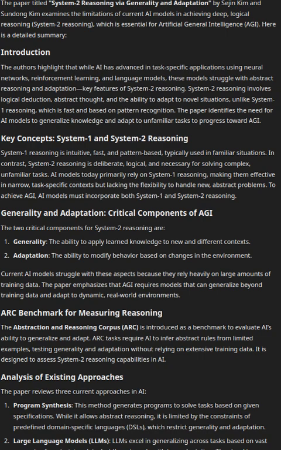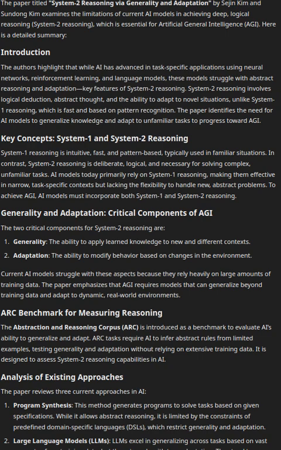Generality and adaptation, critical components of AGI. The two critical components for System 2 reasoning are: 1. Generality, the ability to apply learned knowledge to new and different contexts. 2. Adaptation, the ability to modify behavior based on changes in the environment. Current AI models struggle with these aspects because they rely heavily on large amounts of training data. The paper emphasizes that AGI requires models that can generalize beyond training data and adapt to dynamic, real-world environments.